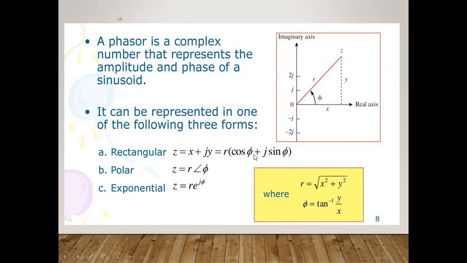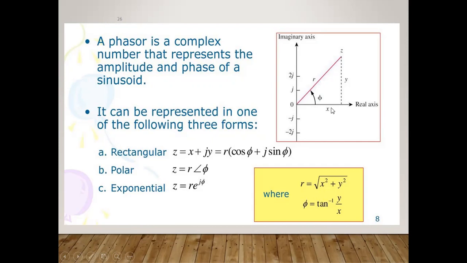How can I write it? With cos and sine. On the x-axis, r is the radius. So z equals r cos phi plus j r sine phi. Cos phi is for the expression of x, sine phi is for the expression of y. And r is nothing but the resultant. We know very well that the radius r equals the root of the horizontal term squared plus the vertical term squared, x squared plus y squared. What is my x? x equals r cos phi. What is my y? y equals r sine phi.